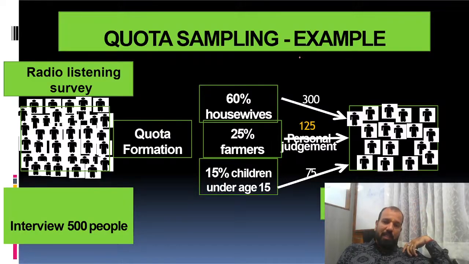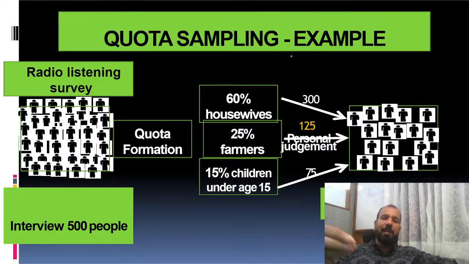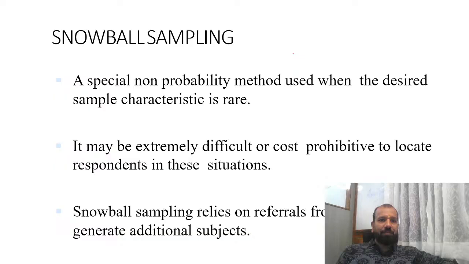You are doing research on gender, male and female. Out of 100 people, you are picking 60% male and 40% female, or 80% male and 20% female. So if your sample is 100 and you have fixed the quota of 80% female and 20% male, that means 80 and 20. At the end of the day, the weightage of females' data is more as compared to the males', because you are picking data from 80 females as compared to only 20 males. So a quota can be on the basis of anything.